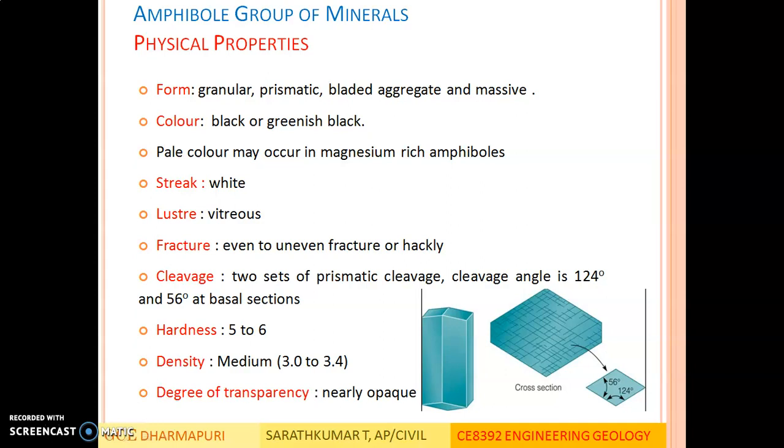As you can see, almost all the physical properties resemble very closely the pyroxene group. They both have similar chemical composition. Maybe the amphibole group of minerals has a complex composition, but the base materials are the same, and the physical properties are also resembling. The only difference here is in atomic structure. They both are inosilicates, but the pyroxene group are single chain silicates, whereas the amphibole group is double chain silicates. And the ratio of oxygen to silicon varies.